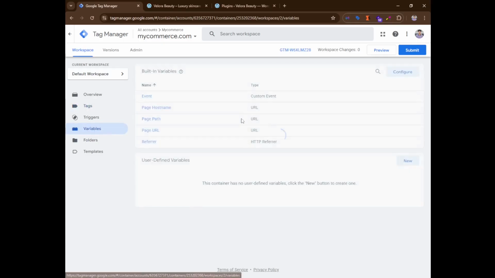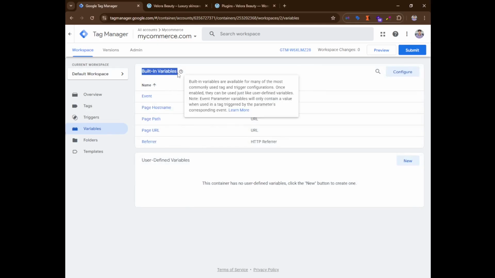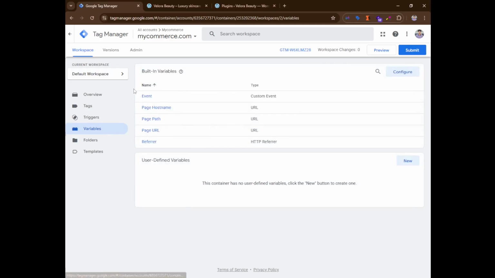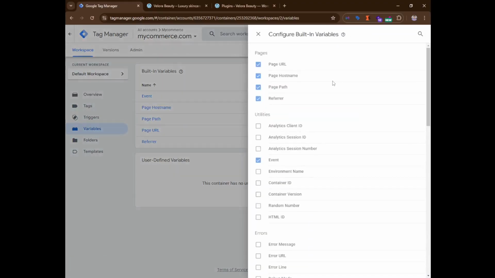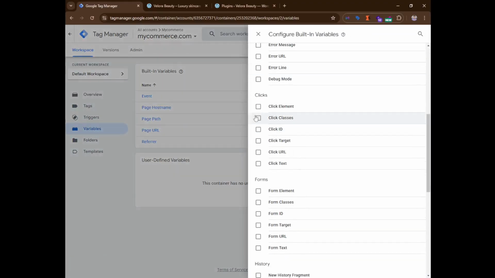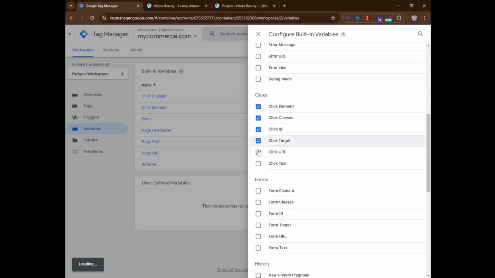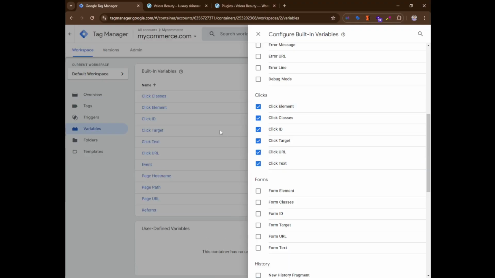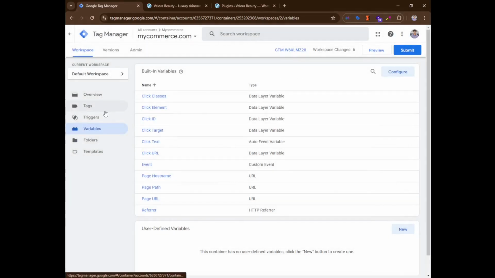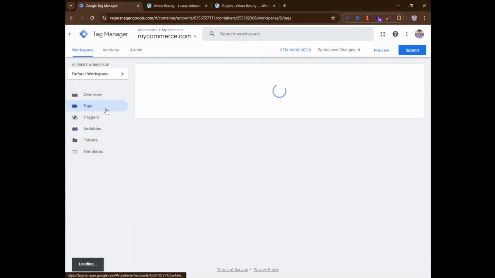Right now only 4 to 5 are enabled, so we need to enable click element, click class, click ID, click target, click URL, and click text.